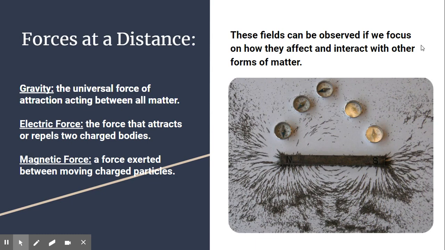The important things to remember are that gravity, electrical forces, and magnetic forces create force fields around themselves where they can affect different objects without physically touching them like we saw with applied forces.